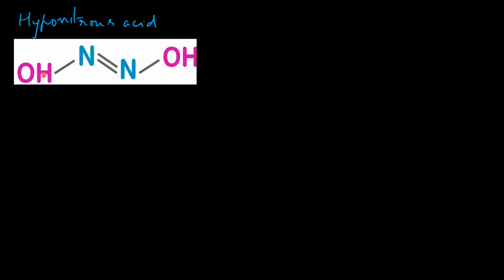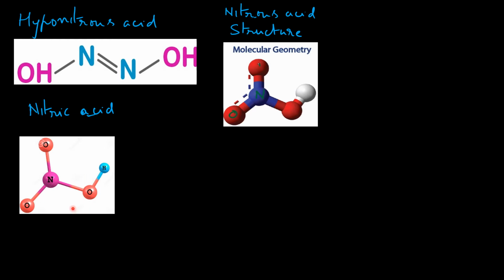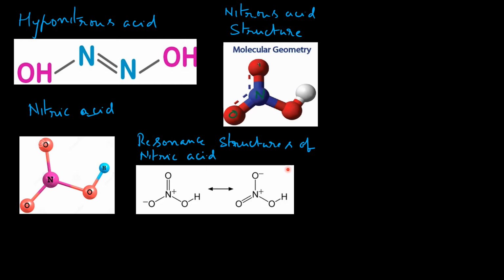Here, structures of different acids are given. Pernitrous acid, nitrous acid, structure is here. Nitric acid structure is shown here. These are the resonance structures of nitric acid. The different oxygen atoms have charges, and of course it varies.